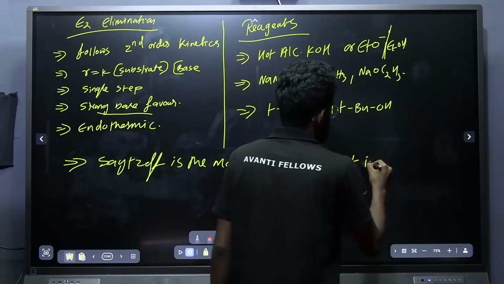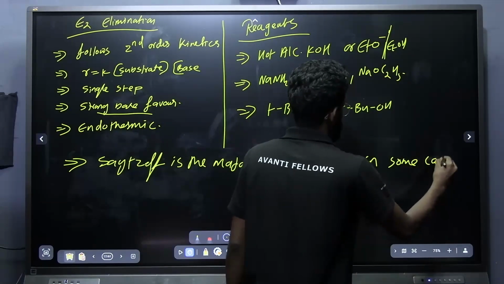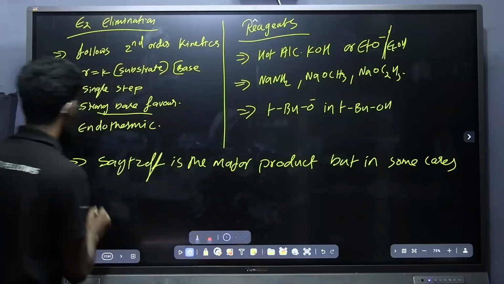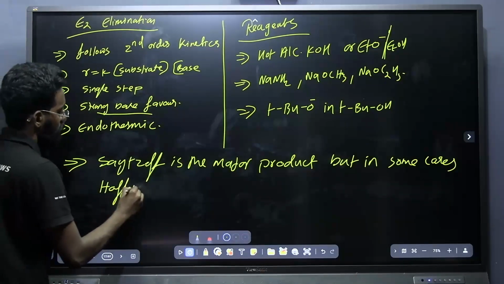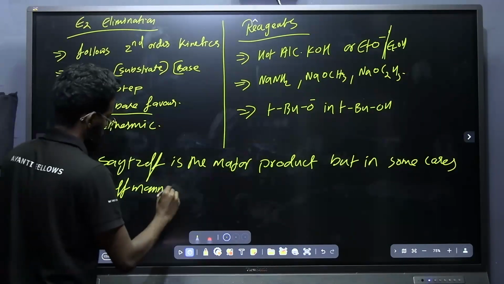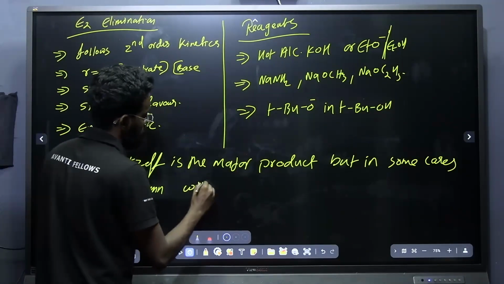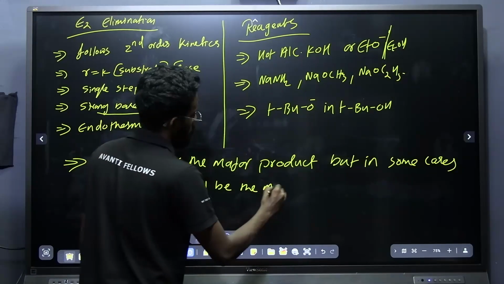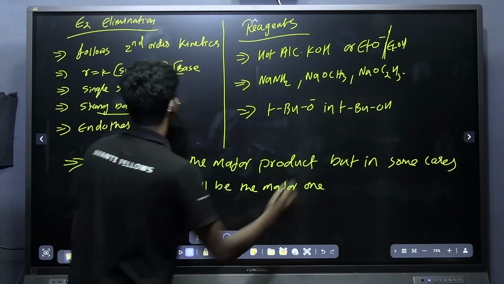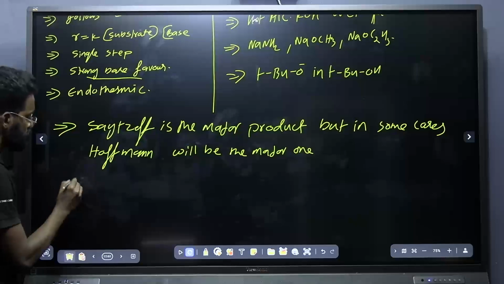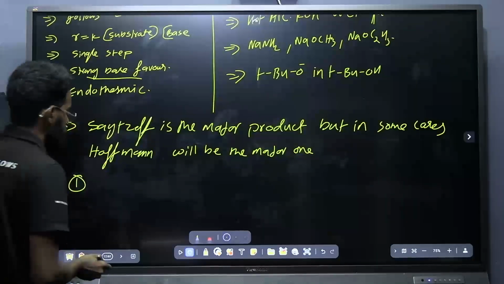But in some cases Hofmann will be the major one. I will be discussing the cases in which Hofmann is going to be the major one.